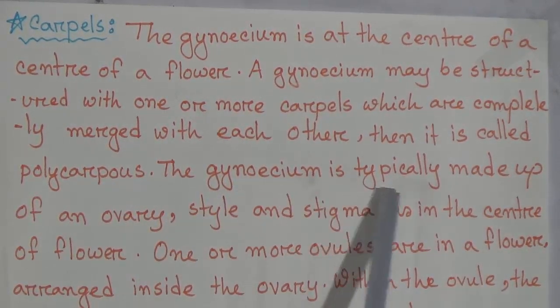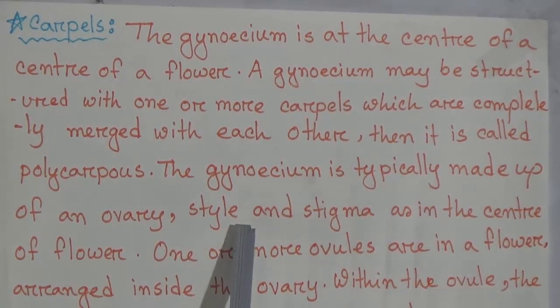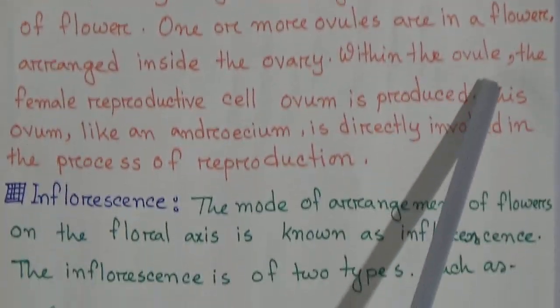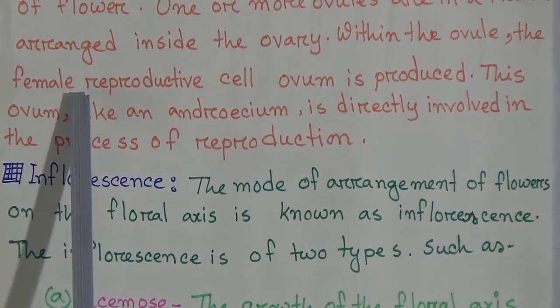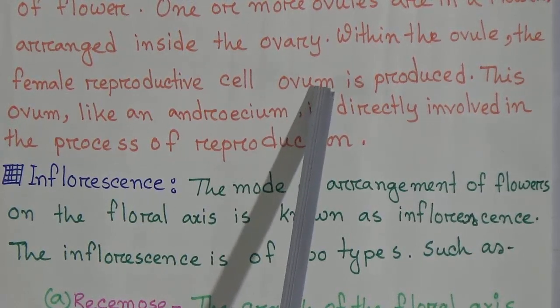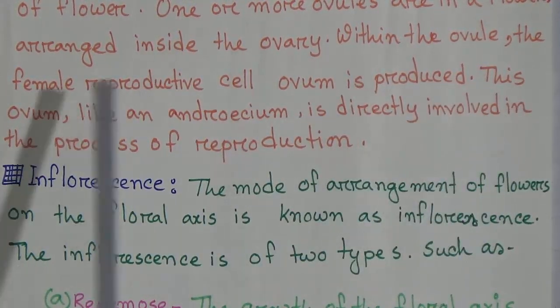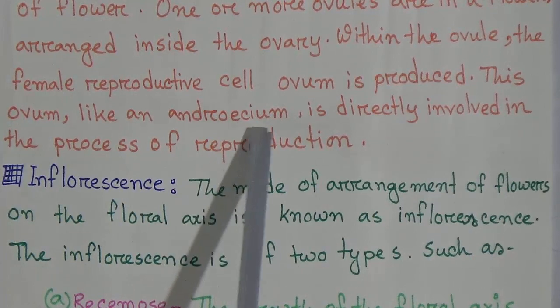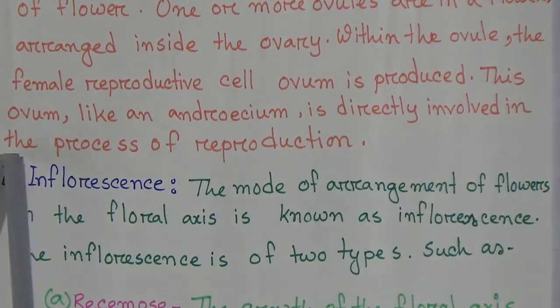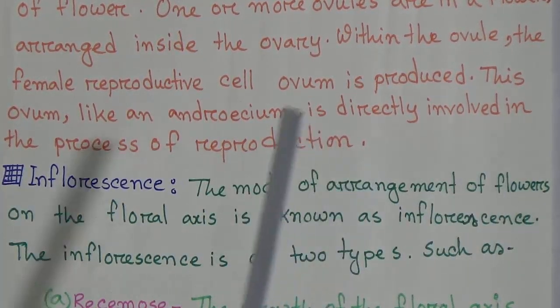The gynoecium is typically made up of an ovary, style and stigma at the center of the flower. 1 or more ovules are arranged inside the ovary. Within the ovule, the female reproductive cell, the ovum, is produced. This ovum, like the androecium, is directly involved in the process of reproduction.